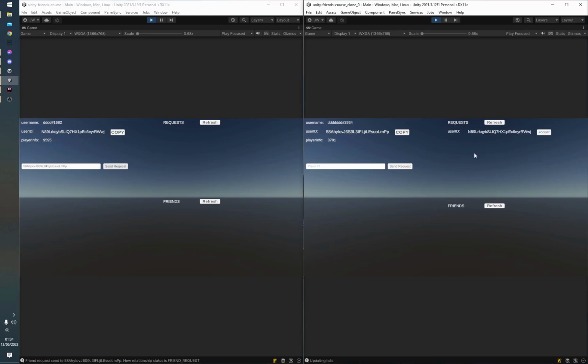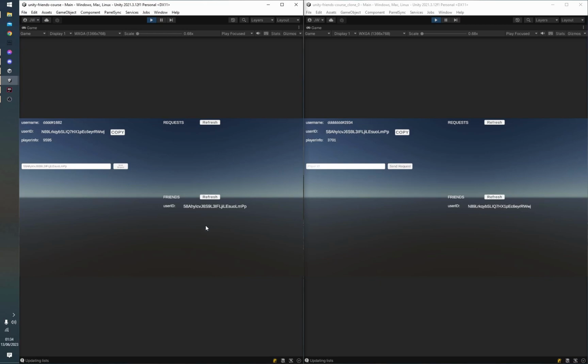You can see on the second client here that a friend request has popped up. Most importantly, this friend request includes the user ID of the user who just sent the friend request, and you can see that it matches with the one that we have over here on the left side. Once I hit accept, you can see that both clients' lists update with information about the friends that they have, and that both clients have each other's IDs in their friends list. So this client has this user's ID and this client has this other user's ID. Now it does take a little bit of code to set this up, but let's take a look at exactly what that code looks like.